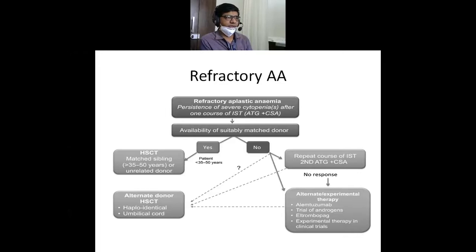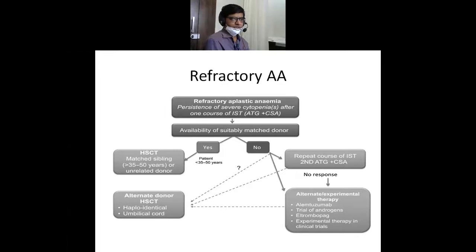Initially, it was tried for increasing the platelet count in patients with aplastic anemia, and it was found that it increases the overall marrow response: the patient develops good hemoglobin, neutrophils also increase, and platelets also increase. So now it is included in the primary treatment of aplastic anemia, in which we use cyclosporine, the anabolic steroid, that is androgens, plus eltrombopag, the thrombopoietin receptor analog. Some experimental therapies are also being tried in clinical trials and are in the pipeline, still not available. So these are the treatment options available to this patient.